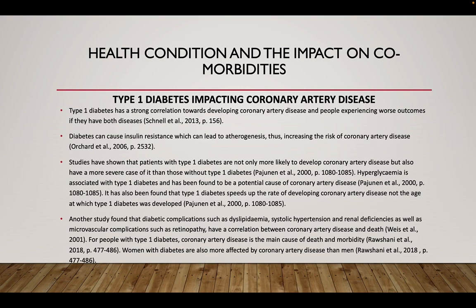So for people with type 1 diabetes, coronary artery disease is the main cause of death and morbidity. And women with diabetes are also more affected by coronary artery disease than men.